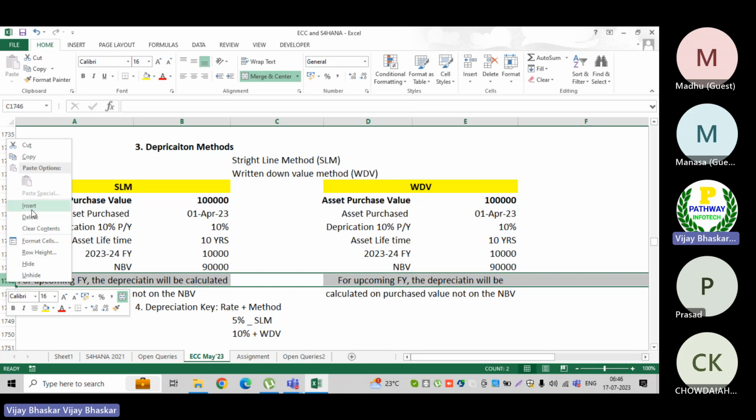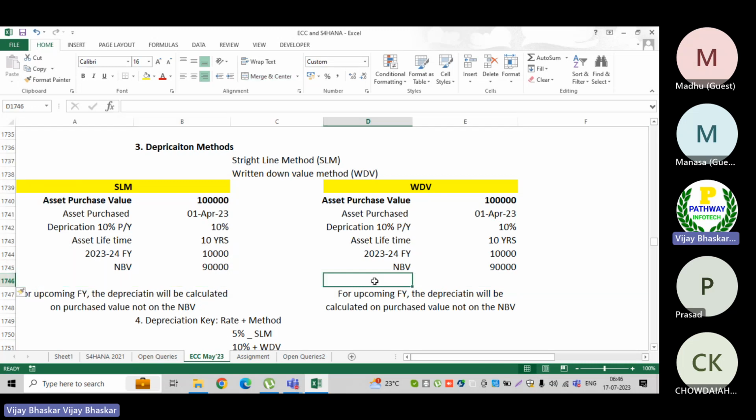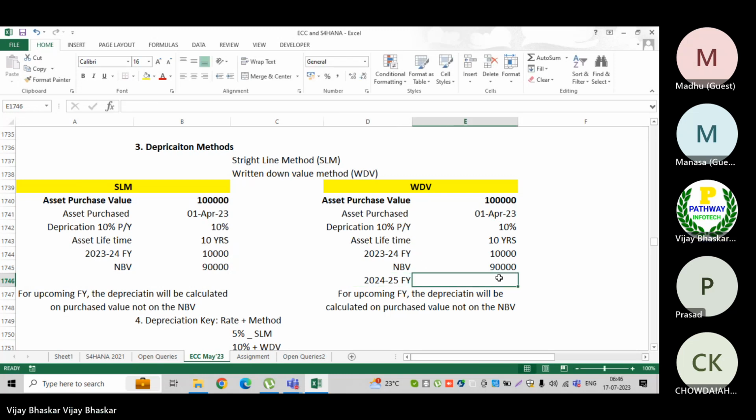Let's say I want to calculate the depreciation for the 2024-25 financial year. What would be my depreciation value here? On 90,000, sir.